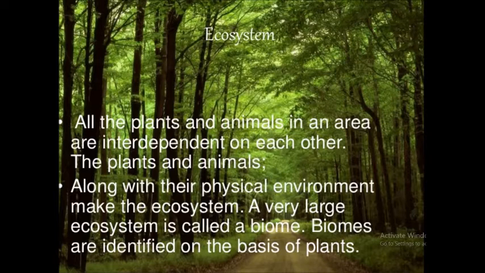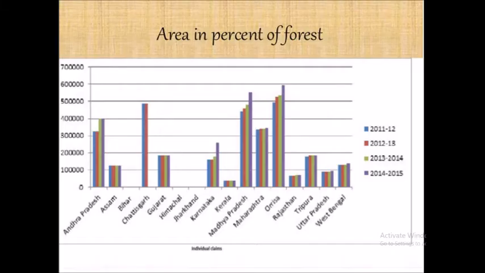Now what is biome? Along with the physical environment, plants and animals make the ecosystem. A very large ecosystem is called biome. Biomes are identified on the basis of the plant. You can look into this graph and you can observe the forest area is developing day by day, and the area which covers the large amount of forest.